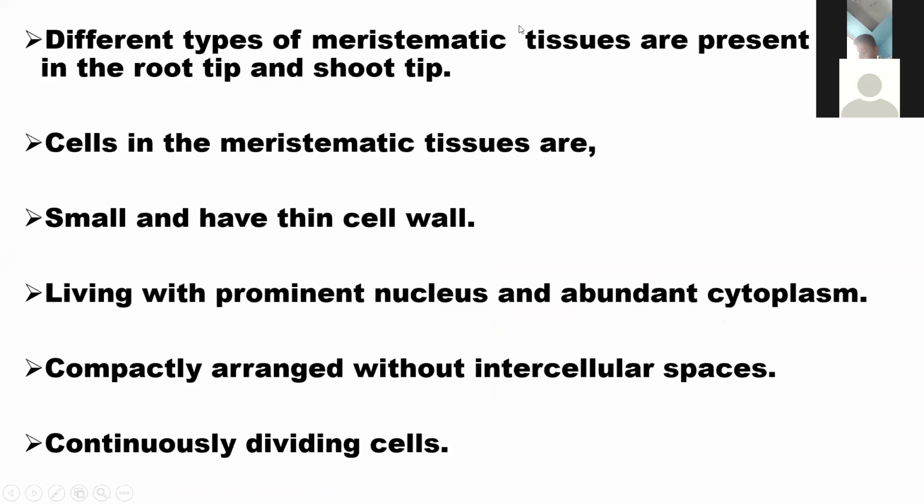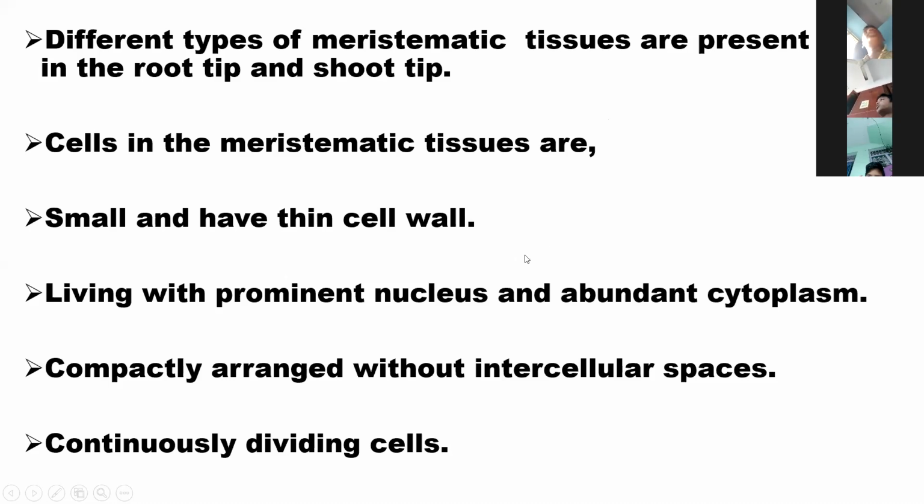Different types of meristematic tissues are present in both the root tip and shoot tip. Next, the cells in the meristematic tissues are small and have a thin cell wall.